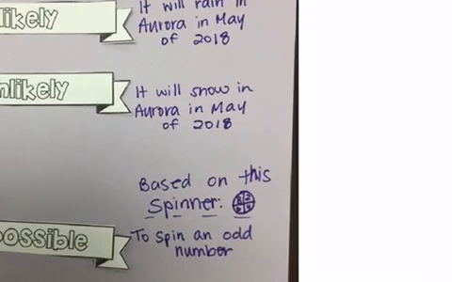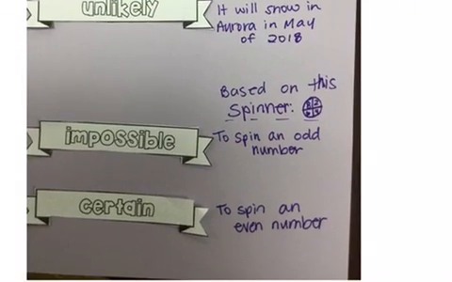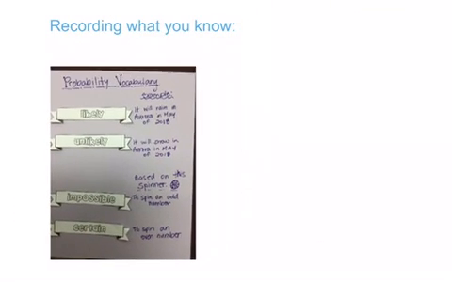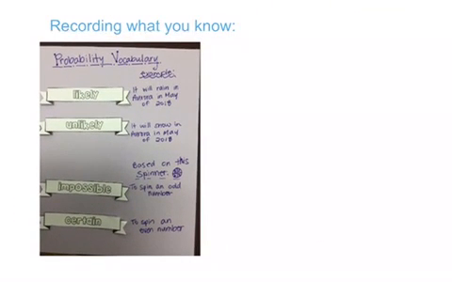Okay? If it's hard to see here on our picture, the spinner, you can see here, it says based on this spinner, it's impossible to spin an odd number. That's because if you look at the options, they're 2, 4, 6, and 8. I know it's hard to see smaller, but you're welcome to do something like that if you wish, or draw marbles, or do an anecdotal event like I've done up here. But I would like you to have all of these in your book with an example of each next to them.